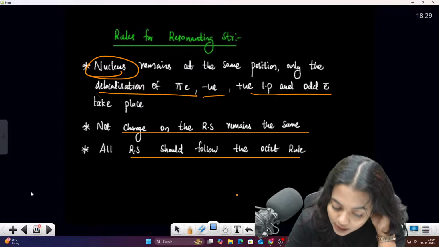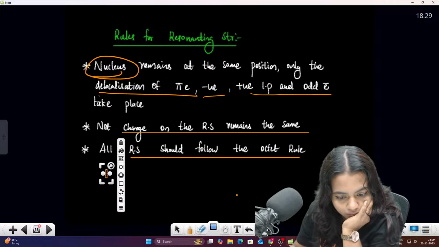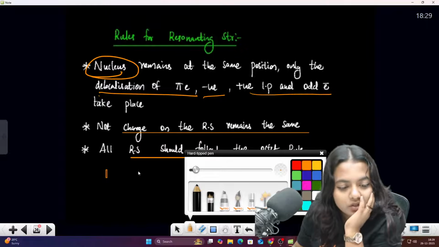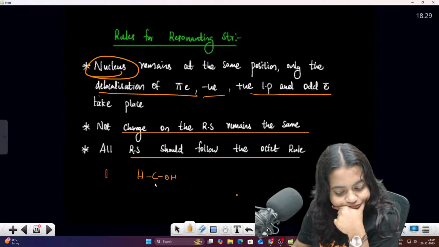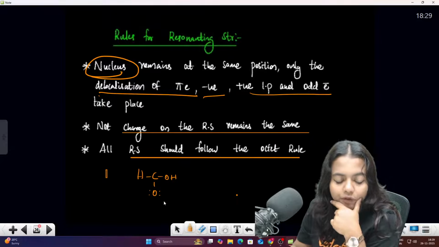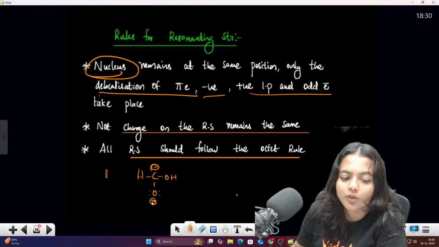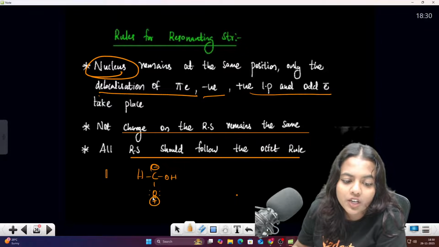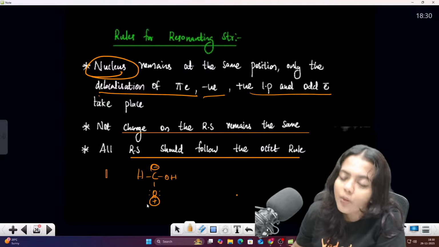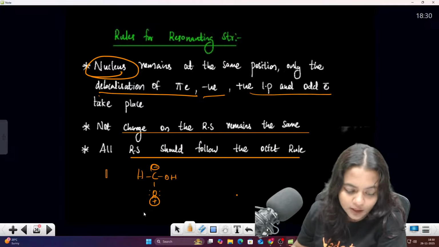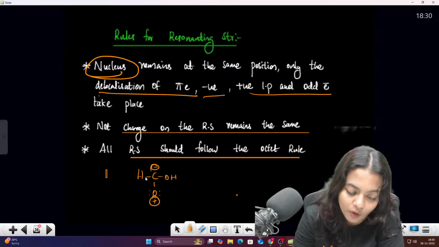See, if the particular one is having an incomplete octet, I'll tell you an example. H, for example, single bond. Okay, if this is a compound they have given you, this is having a minus also. They're giving you a positive charge, they have a vacant orbital here. When we see it, this is having 1 2 3 4 5 6, this is having an incomplete octet. So they won't be following the resonance structure. This is how you will be finding out whether it will be following the resonance or not.